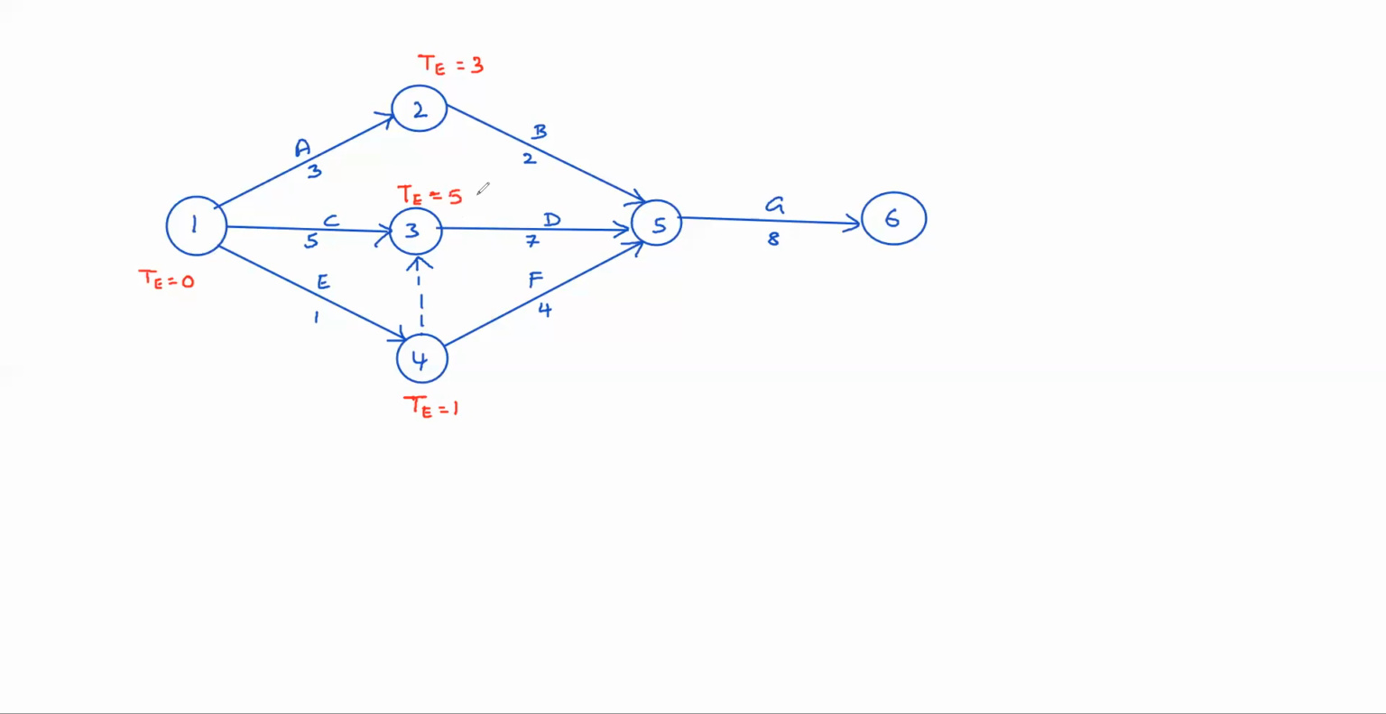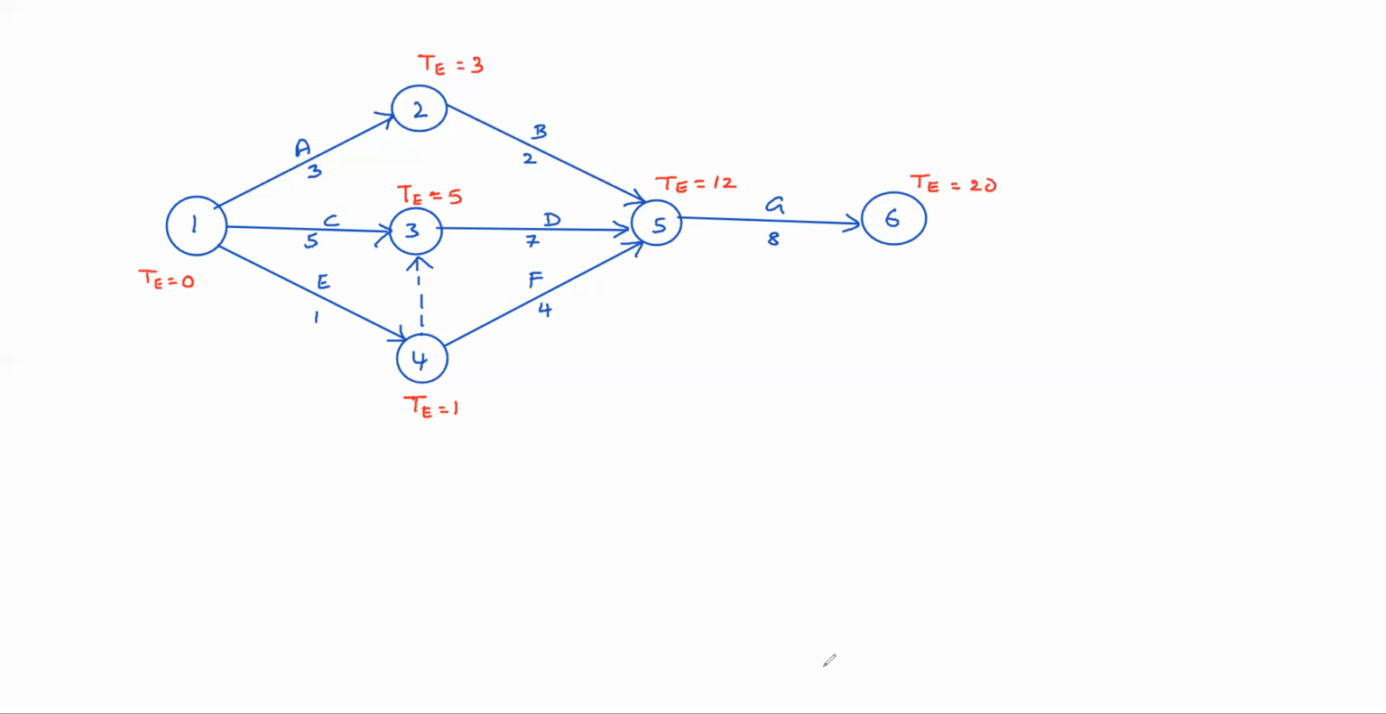Similarly, coming to event 5, 3 arrows are leading towards 5. Through 2 to 5, 3 plus 2, 5, and through 3 to 5, 5 plus 7, 12, and through 4 to 5, 1 plus 4, 5. What is the maximum one? 12, because 5 plus 7 is 12. Now coming to the 6th event, only one arrow is leading, so easily you can calculate: 12 plus 8, 20.